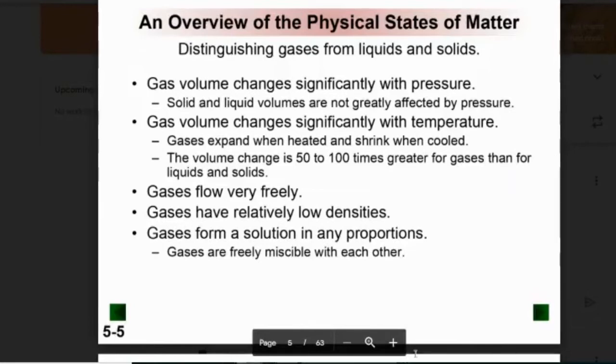They always form homogeneous mixtures or solutions. Okay, so no matter what happens, when you have gases together, they form solutions. They spread out evenly. And then underneath it, they use the word miscible, which means always mixes evenly.